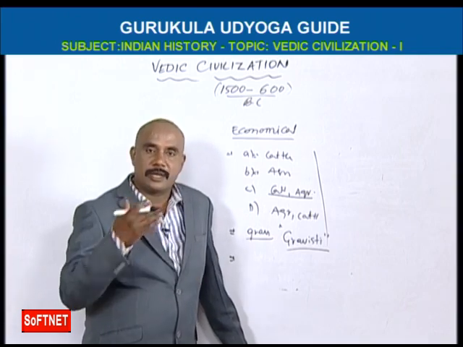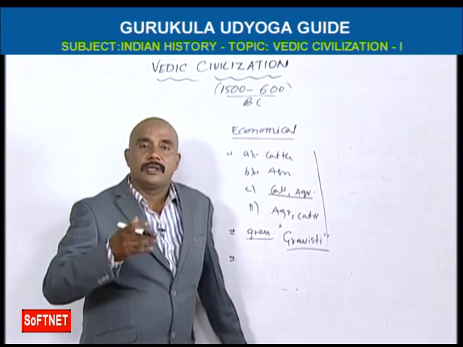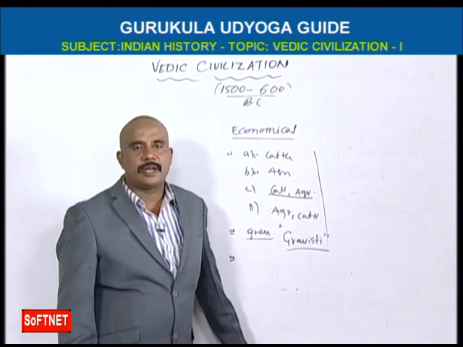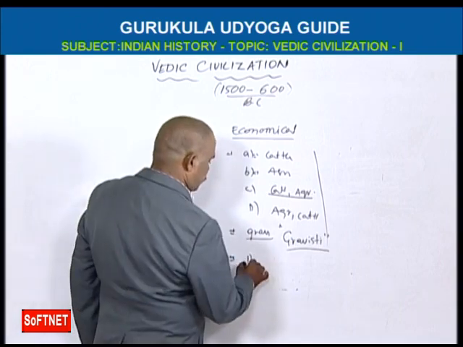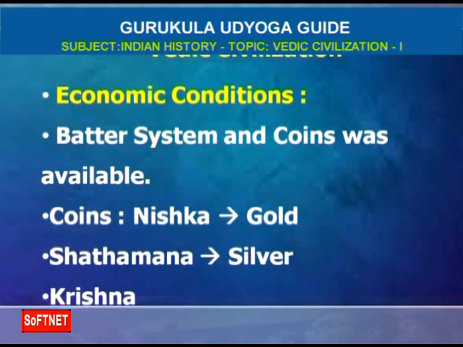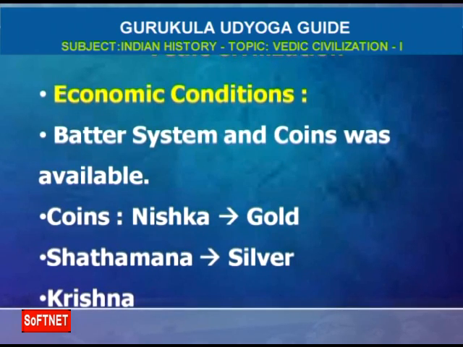And you see the main financial system: cattle breeding and agriculture. Here coins were introduced, although transactions were in the barter system. Coins are introduced. So there are two kinds of coins: one, Nishka, and two, Shatamana.